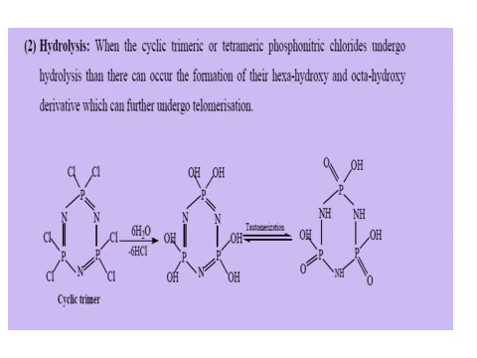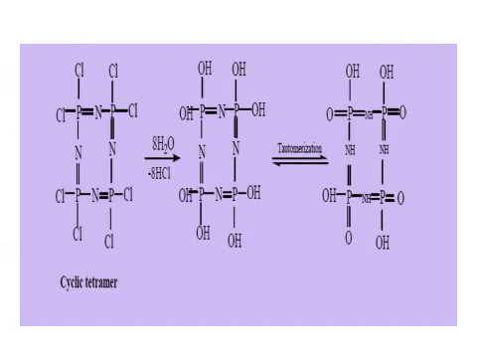The cyclic trimeric and tetrameric chlorides also undergo hydrolysis, and this can lead to the formation of hexahydroxy and octahydroxy derivatives, which can further undergo tautomerism.